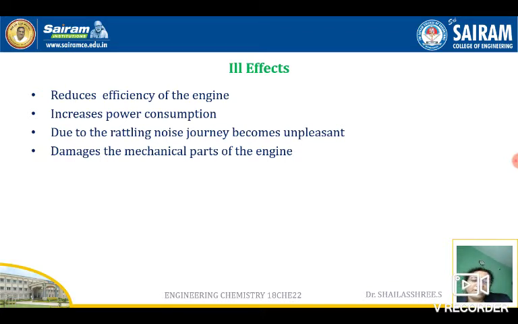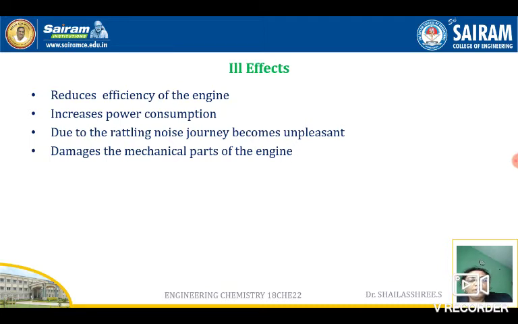If this question is asked, it will be like: explain what is knocking, define knocking, explain the mechanism of knocking. First you should write the definition. Knocking is a rattling noise which is produced in the internal combustion engine beyond a particular compression ratio, due to the incomplete combustion of the fuel and air mixture. You have to explain a little: the efficiency of the IC engine increases when the compression ratio increases, but only up to a certain extent.